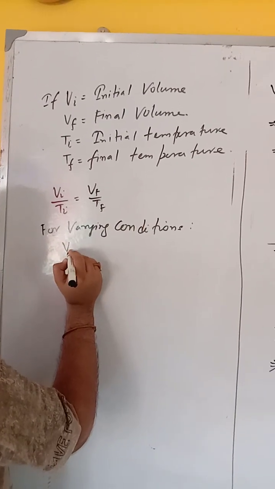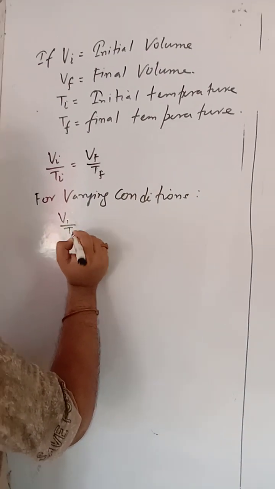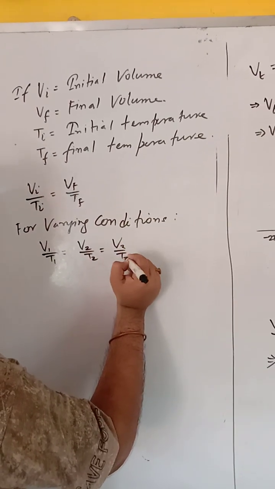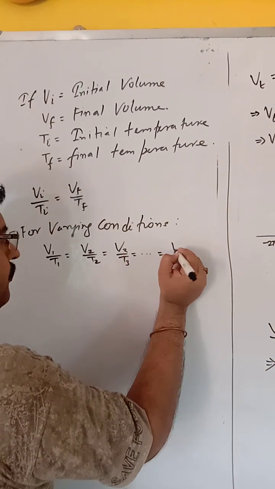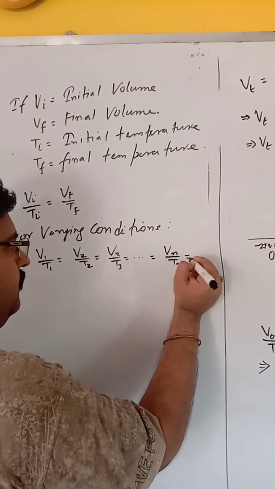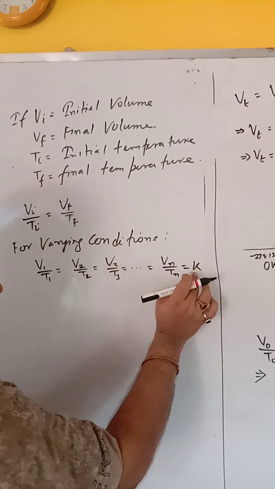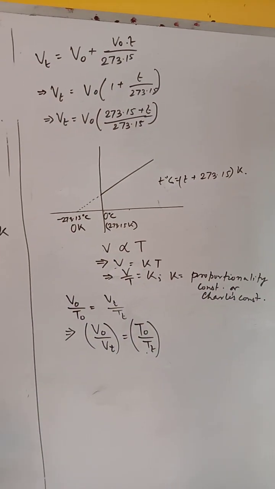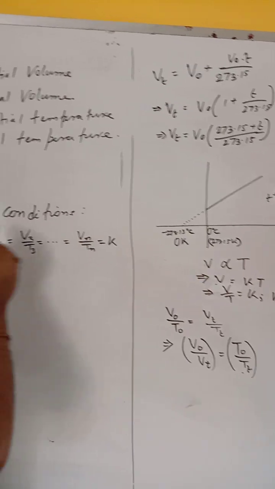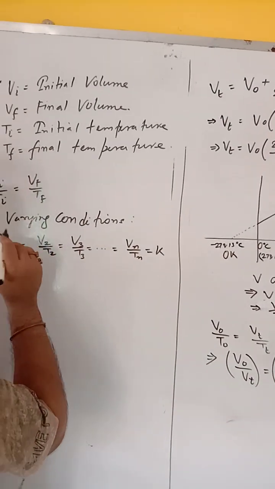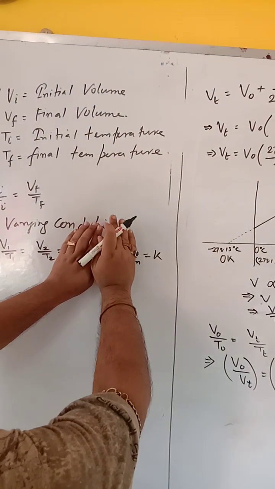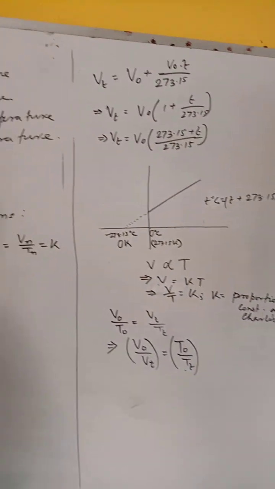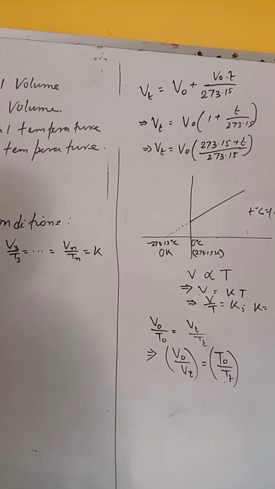Then it is observed that V1 by T1 equals V2 by T2 equals V3 by T3 equals ... equals Vn by Tn equals constant K. This is actually again the Charles constant, the proportionality constant as observed. So this is also another relation which we generally get. Up to this relation, you can use this as a formula for numericals. Very rarely do we see that the Charles constant is asked.